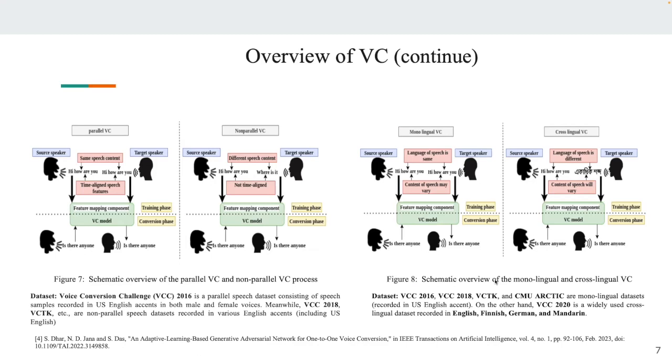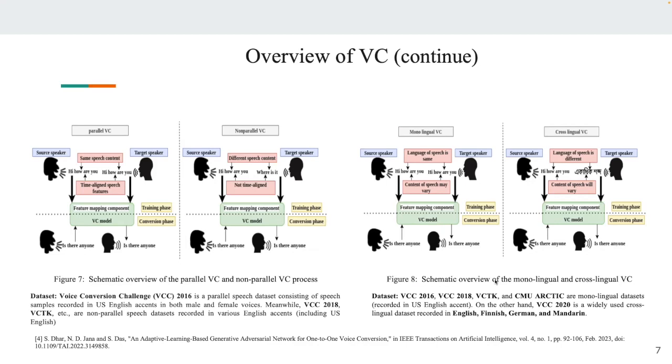Then comes monolingual and crosslingual. In monolingual, both the source speaker and target speaker belong to the same linguistic group, and for crosslingual it is different. Crosslingual is nowadays widely used in the field of low resource languages, because in low resource languages we do not have very many speech samples recorded for the specific speech content of that language.